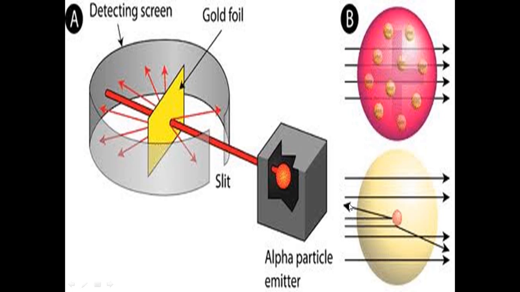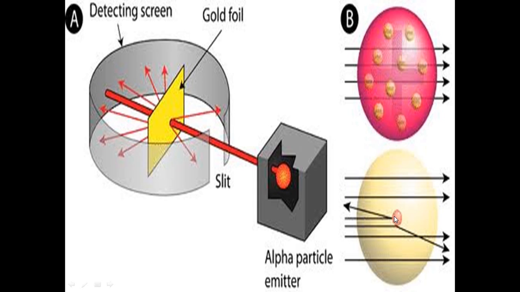So he started to think, what does it mean? After thinking, he decided that there is something inside, found in the center of the atom. He called it the nucleus, and this nucleus must be positive. Why must it be positive? Because alpha particles are positive. So if you see positive meeting positive, they will repel each other and move away from each other.